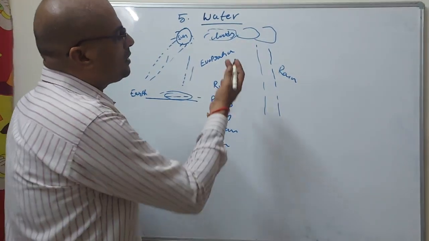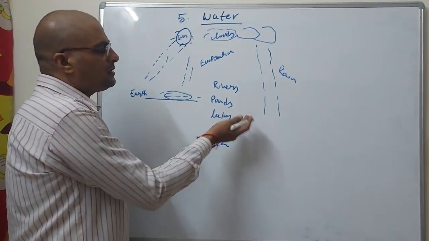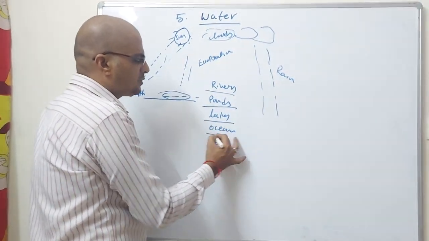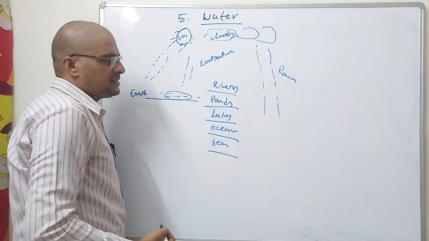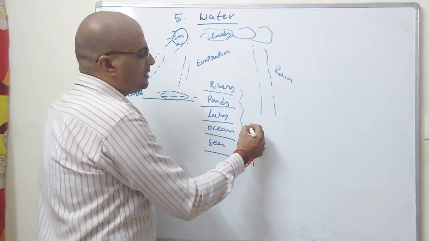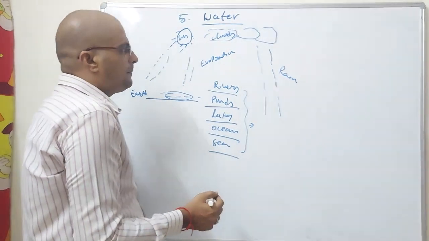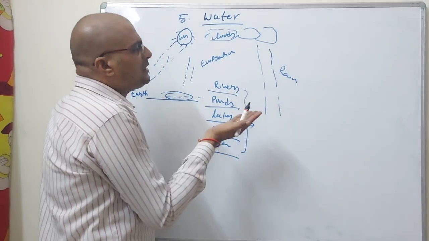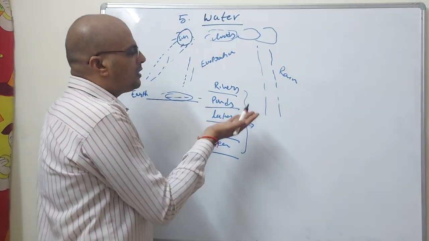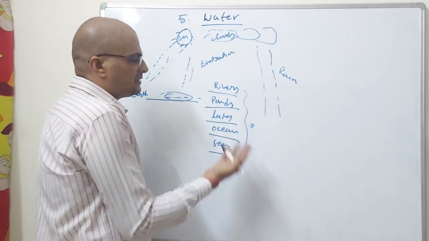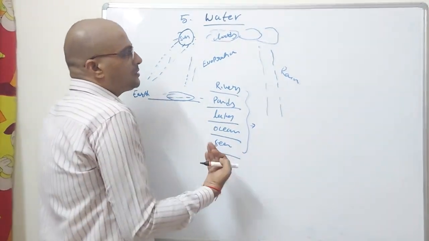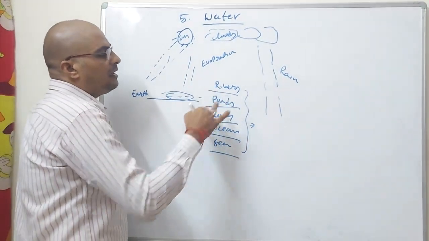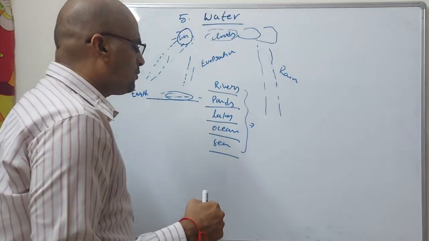So water comes onto the earth through the rivers, ponds, lakes, oceans, and seas. What we have to learn in this concept is that water is renewable, and through the rains from the clouds, water again fills the rivers, ponds, and lakes. So water is available in the rivers, ponds, lakes, and oceans.